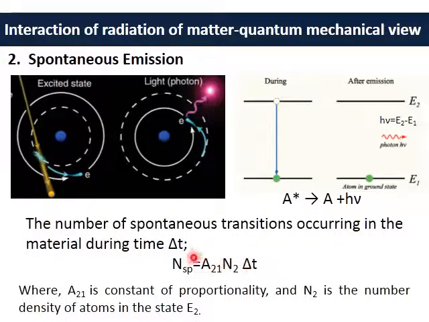Now this proportionality sign is removed by introducing a constant, and my constant of proportionality in this case is A21, because the transition is taking place from level 2 to level 1. Here A21 is the constant of proportionality and N2 is the number density of atoms in the energy state E2, which is my excited state.